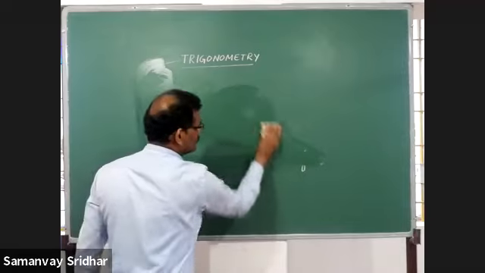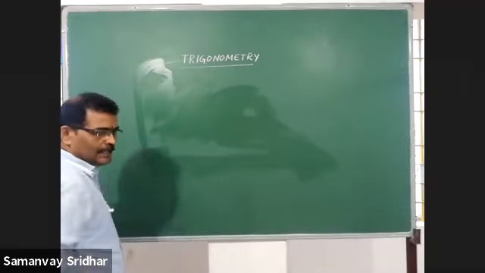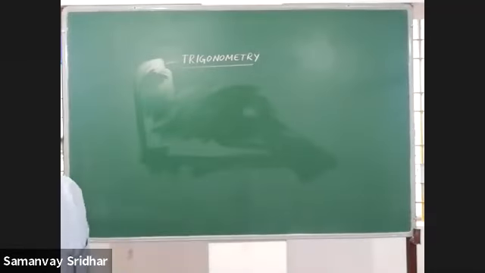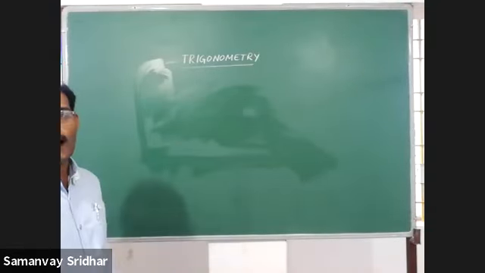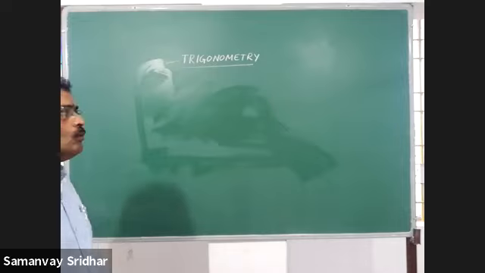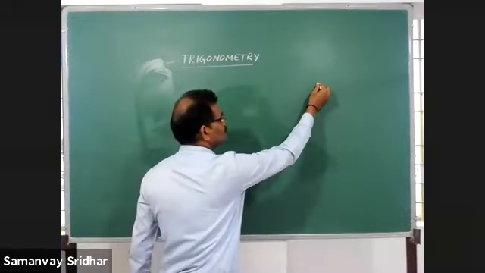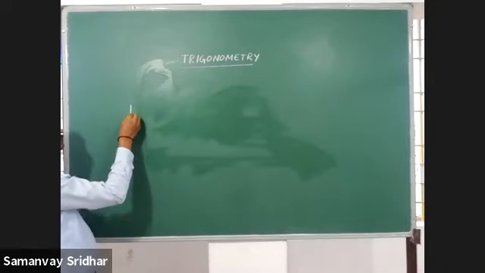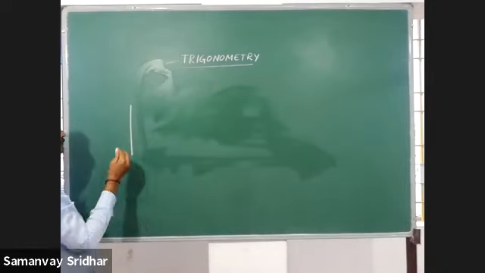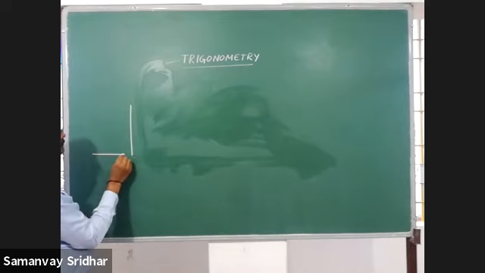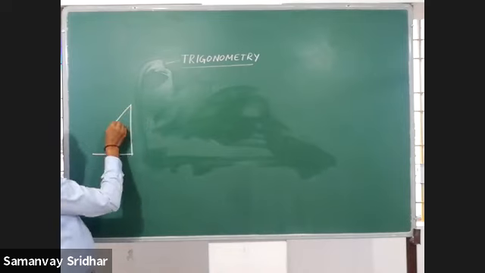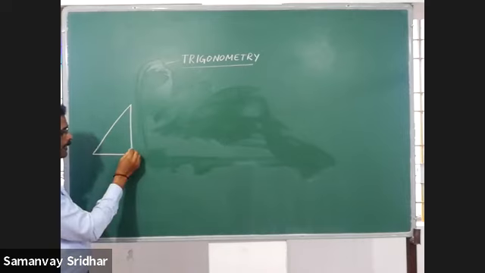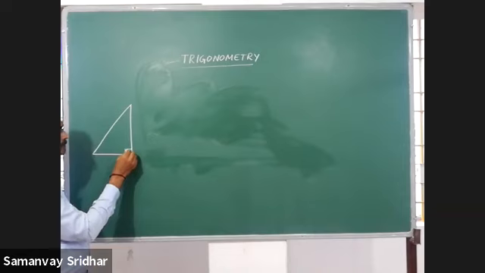I told you that basically we have to go with the right triangle to understand this. Therefore, I am going to draw a right triangle now. Observe here. Here I am going to mark the 90 degrees.